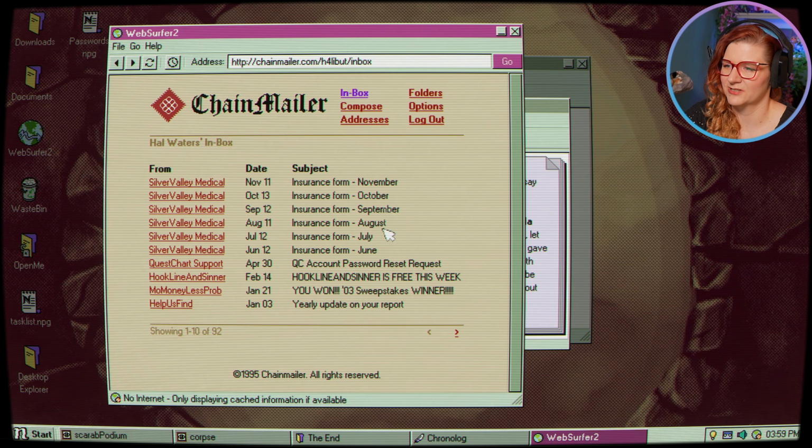So yes, lots of insurance forms, Quest Chart, account password reset. We've been to his Quest Chart like he was driving around to our mother's house and then to the arts college. Then Hook, Line, Sinker, that sounds like a fishing magazine. No money, let's probe. You want sweepstakes? Okay, scam. Help us find this.